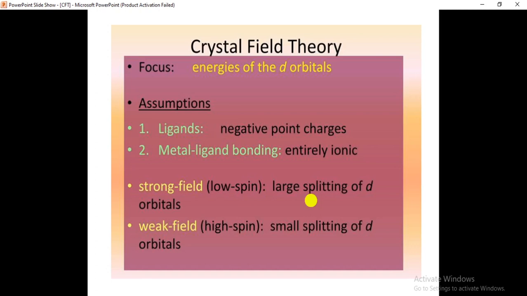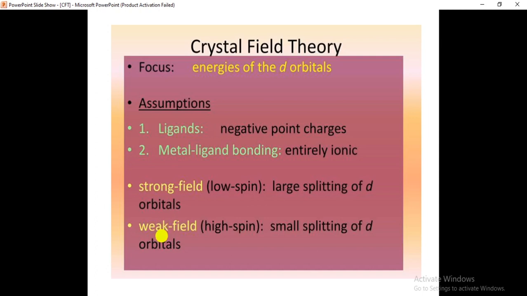That means the pairing of the electrons can take place easily, so that's why low spin complexes will form. Low spin complexes will form because the pairing up of electrons can take place totally, so the spin value will be low. So here the formation of low spin complexes takes place. Is it clear for you?